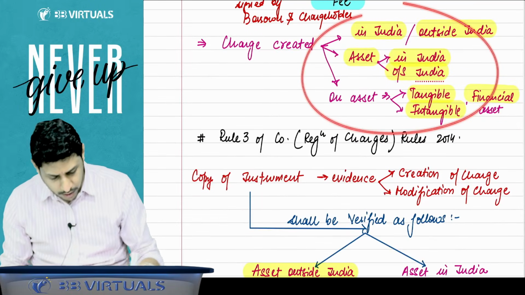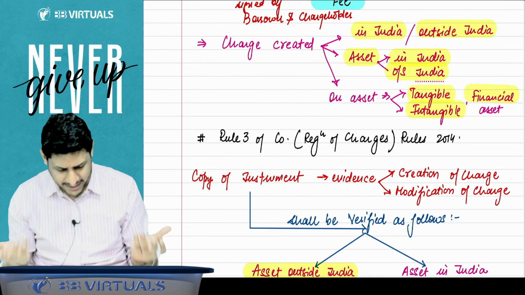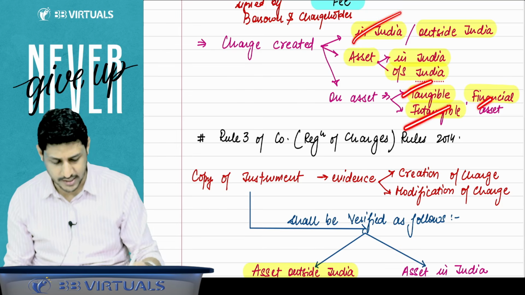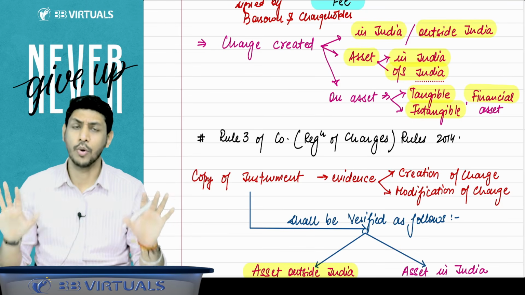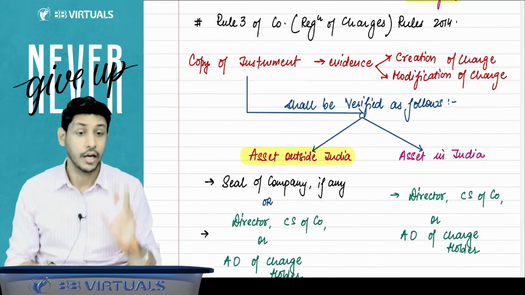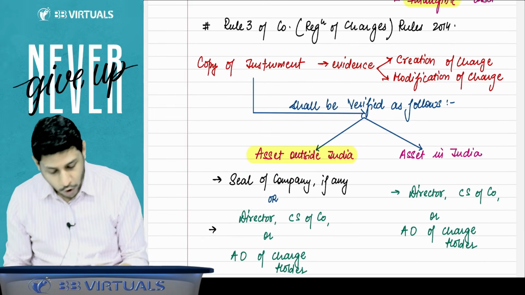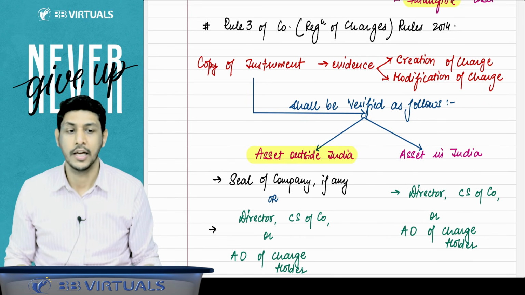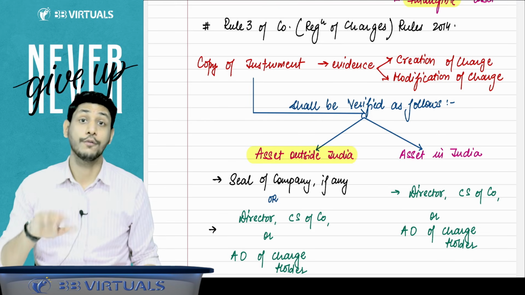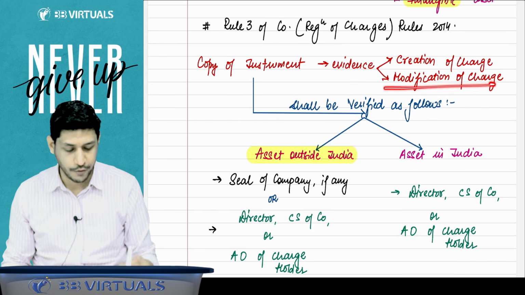Now, I have already told you this point, that asset can be any asset, tangible, intangible, financial asset, whether asset is in India, outside India, charge is created in India, outside India. You have to get that charge registered with the ROC. One more point you have to learn, that the copy of the instrument is the evidence of creation of charge or modification of charge. If you have created the charge or if you have modified the charge. What is modification of charge?